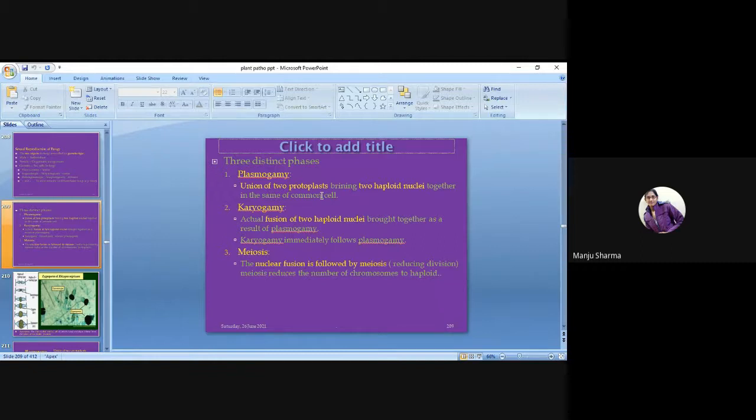Firstly plasmogamy will be there. After plasmogamy, karyogamy, and then the starting of cell division, which is mitosis or meiosis. Here we are going to discuss meiosis. The nuclear fusion is followed by meiosis, a reduction division. Meiosis reduces the number of chromosomes to haploid.